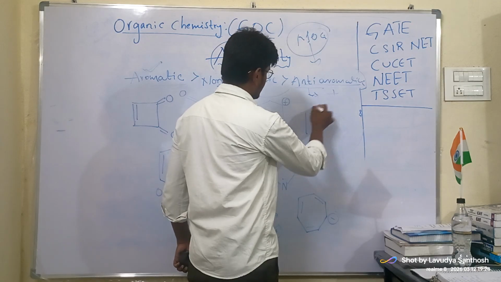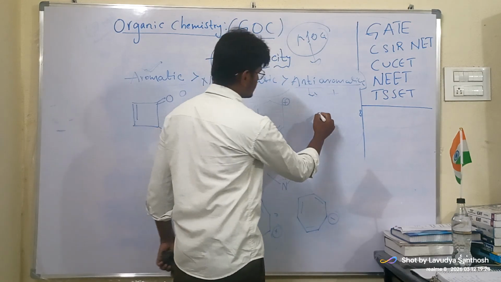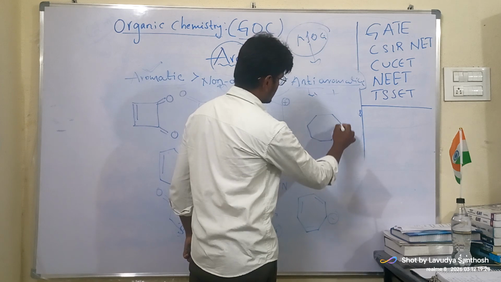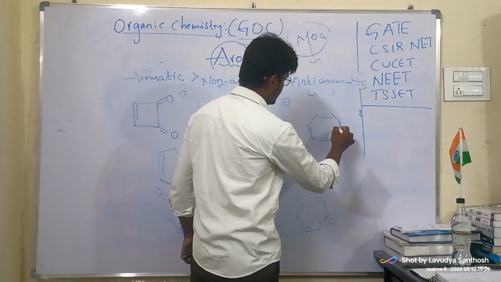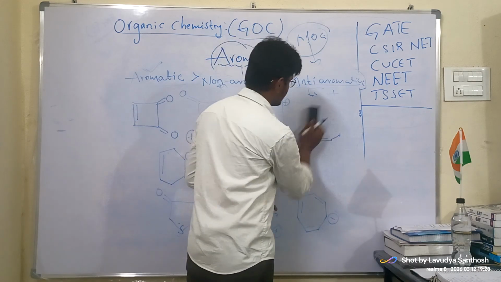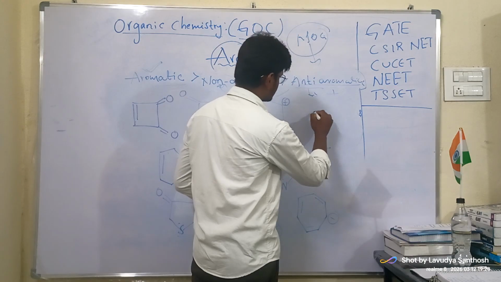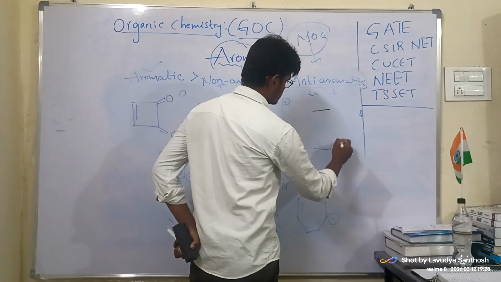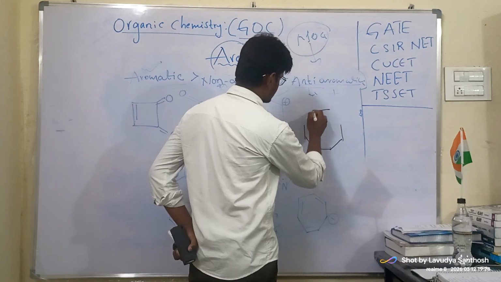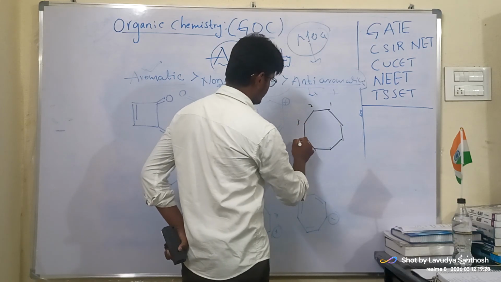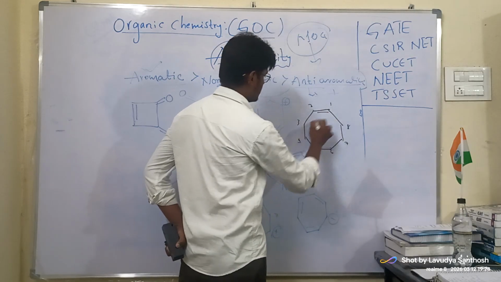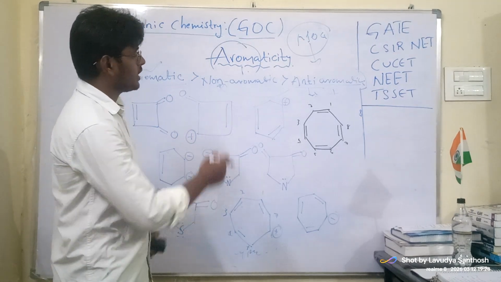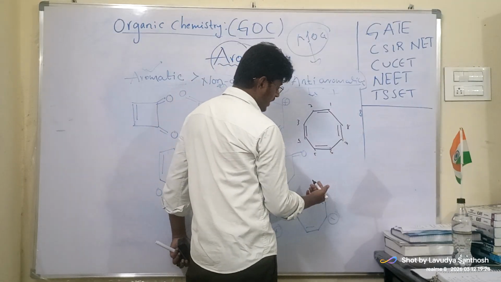You can write octa compounds. One, two, three, four, five, six, seven, eight. Cyclooctatetraenyl.